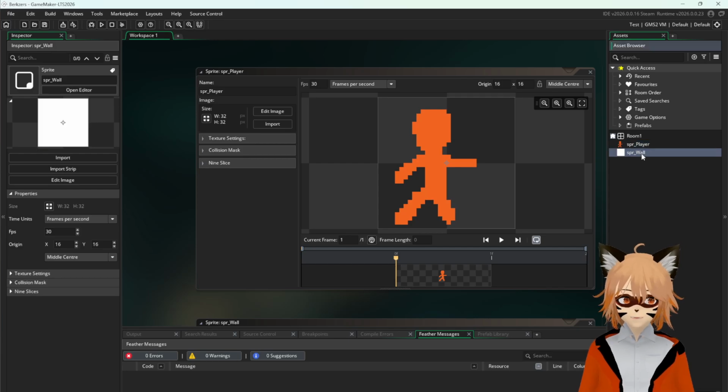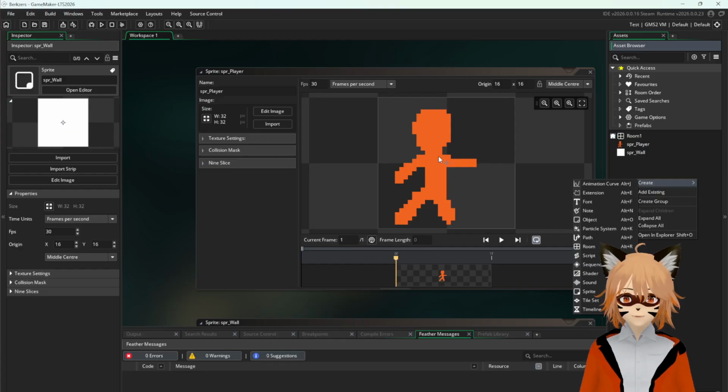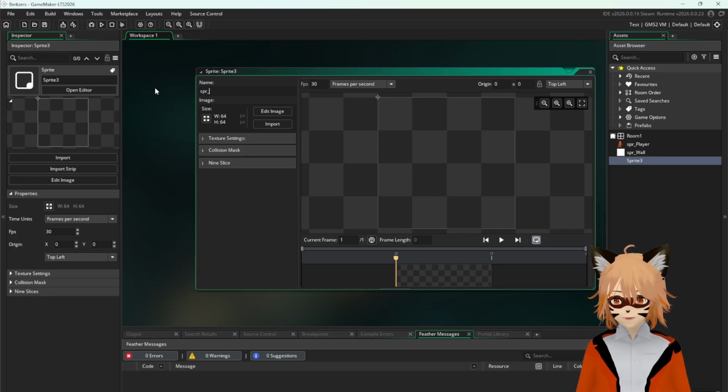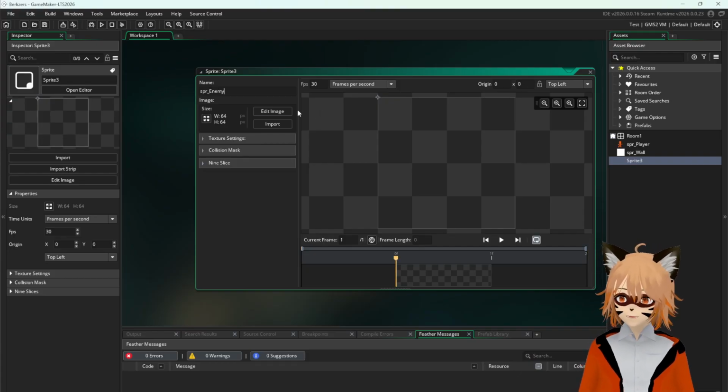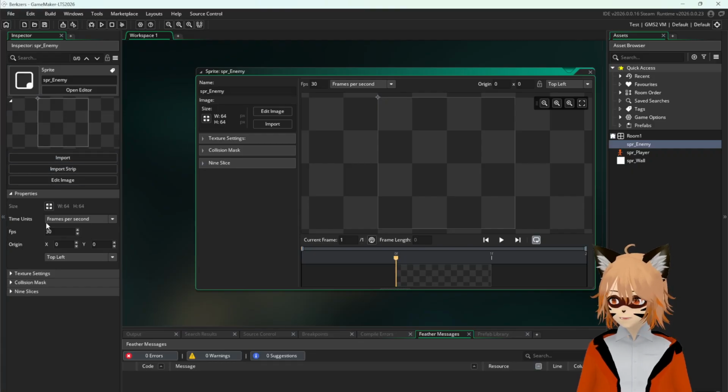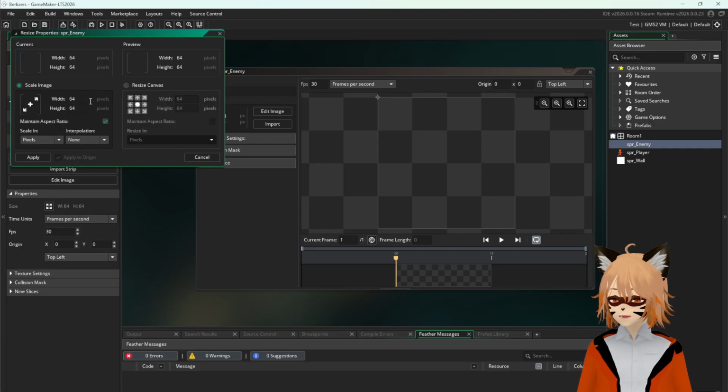All right, and now let's try to create the enemy character. So this is already at the origin, middle center. Now we're going to create the sprite for the enemy. And obviously, just like before, name it sprite, SPR, and then call this one enemy. Okay? And then we can change it here on the left side. Change the sprite size to 32 by 32.